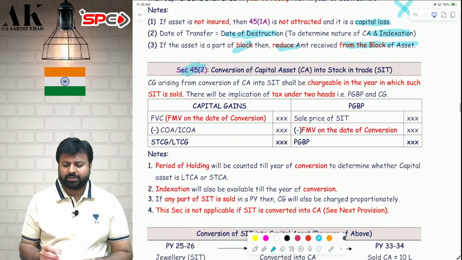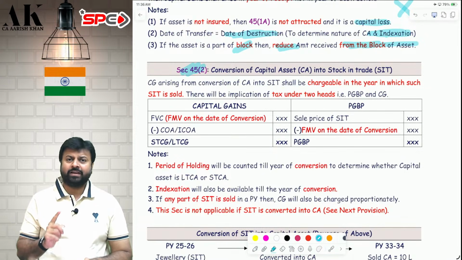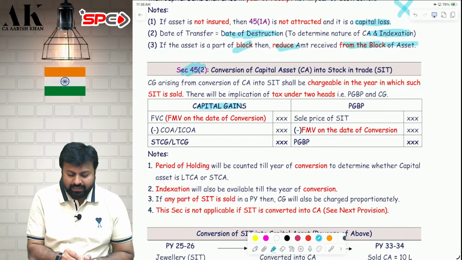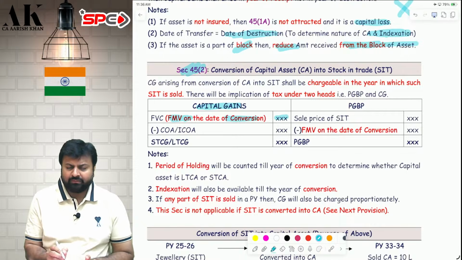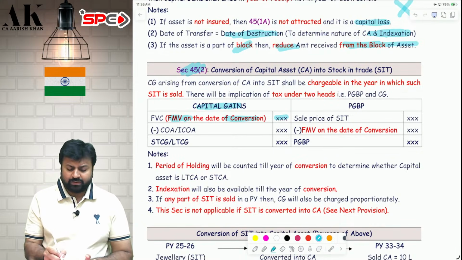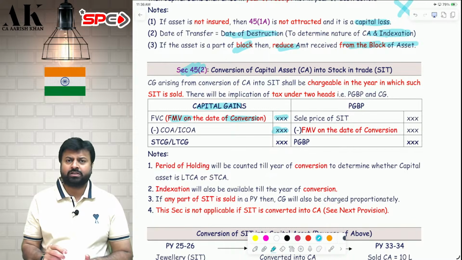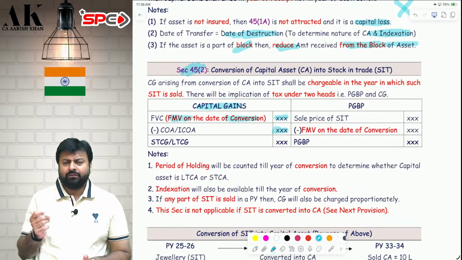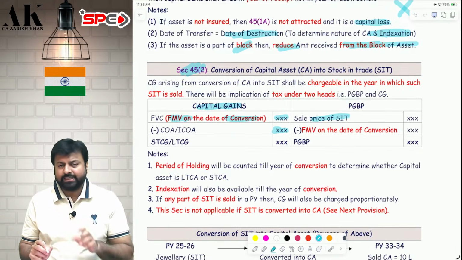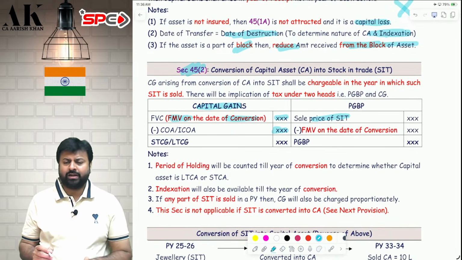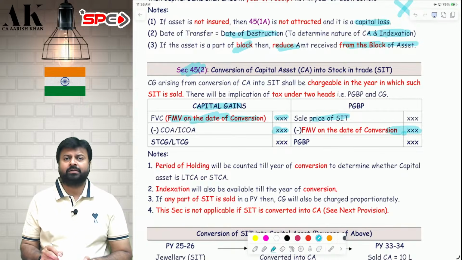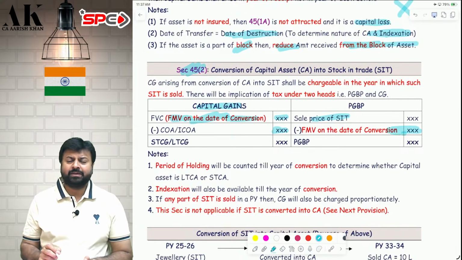Sir, how will capital gains be charged? Both capital gains as well as PGBP will be charged in the year of sale of SIT. First, capital gains will be the FMV on the date of conversion, whatever is the FMV of the asset on the date of conversion, minus cost of acquisition or indexed cost of acquisition. Period of holding will be counted from the date of purchase till the date of conversion. Sir, how will PGBP be computed? PGBP will be the sale price of SIT, at what price you are selling the stock in trade, minus whatever you have taken as FMV on the date of conversion. That will become the cost for PGBP.